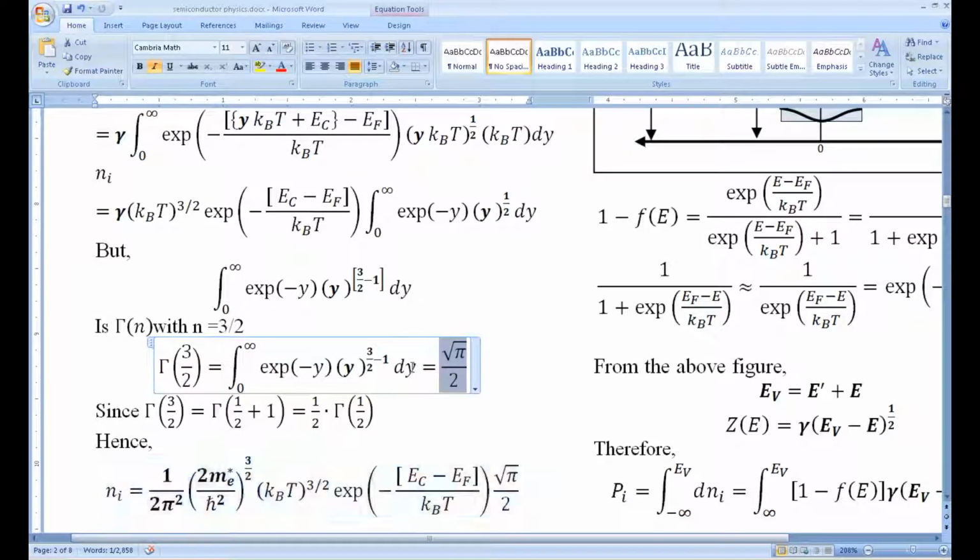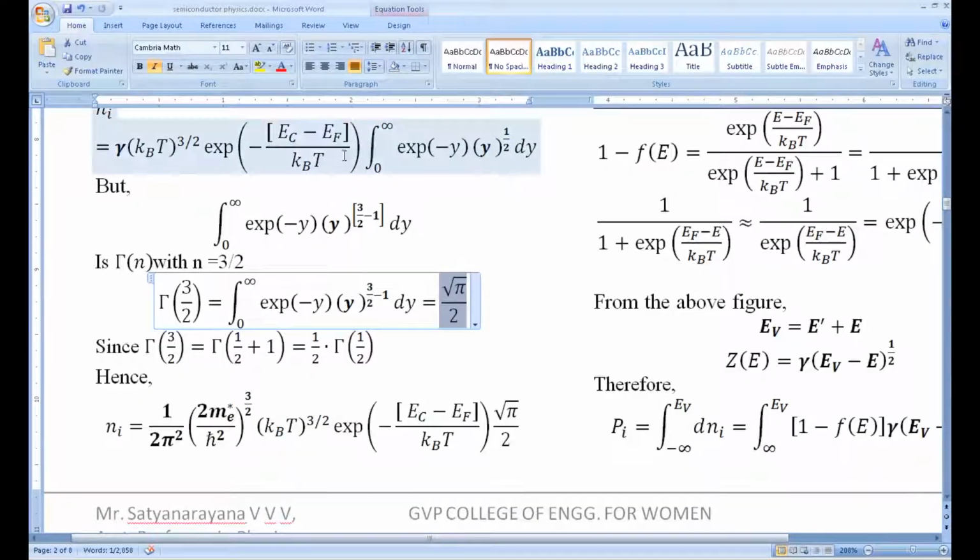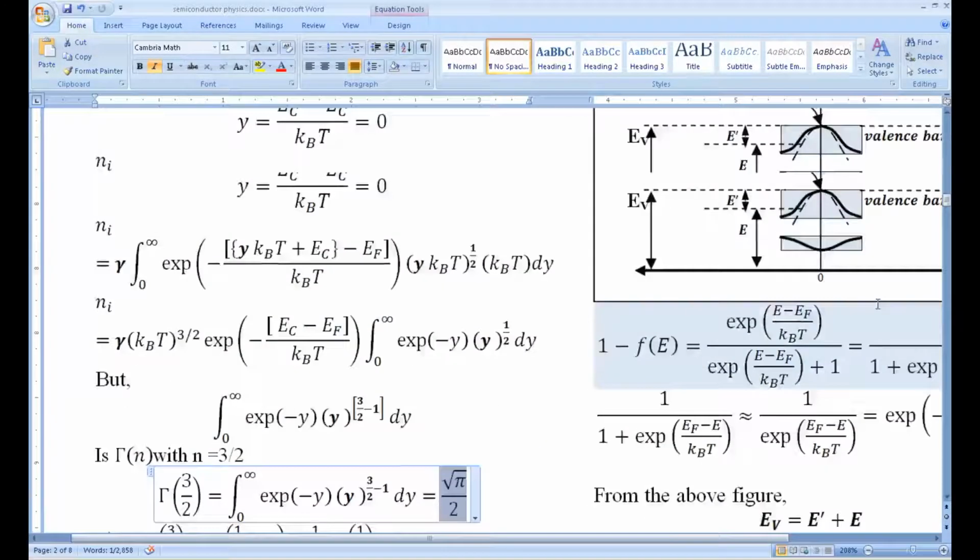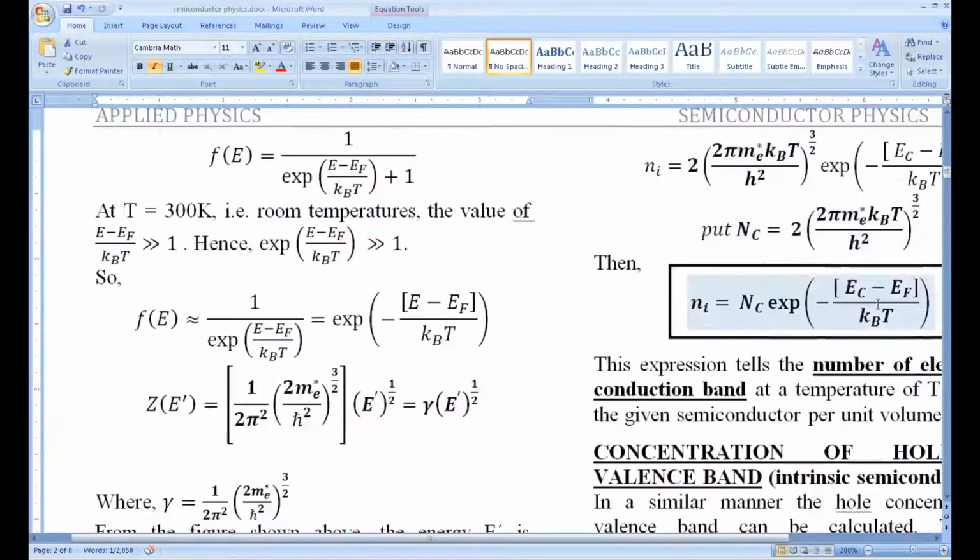This is the expression. So finally, this integral becomes gamma times (kBT) power 3 by 2, exponential of this, into root pi by 2. So the same function, now gamma is replaced with its value, into root pi by 2. So this is the Ni. It can be further simplified by writing like this.